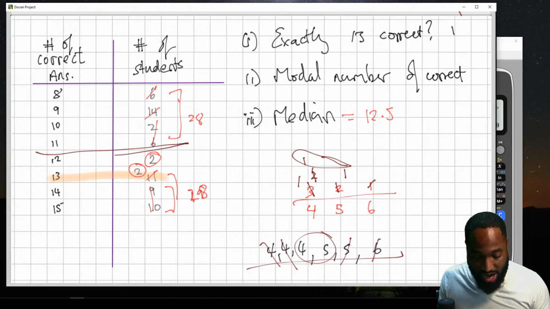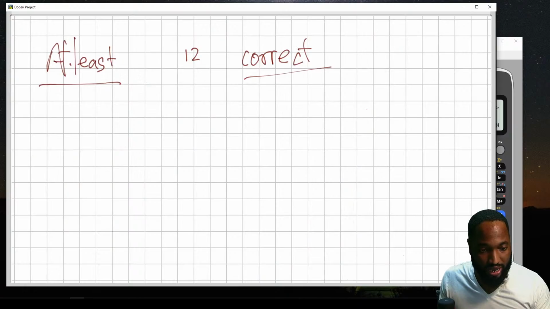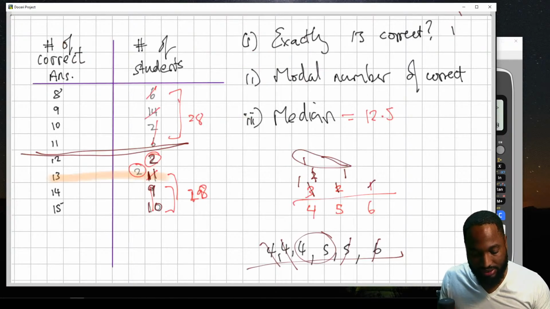So there, we draw a line here and ignore these crossed out things that I had here. It was 2, 11, 9, and 10. We need to add those up. 2, 11, 9, and 10 will give me how much? 32. So there are 32 who got at least 12 correct. At least 12, or if it's more than 12, we draw the line here, right? There are 32 who got at least 12 correct.